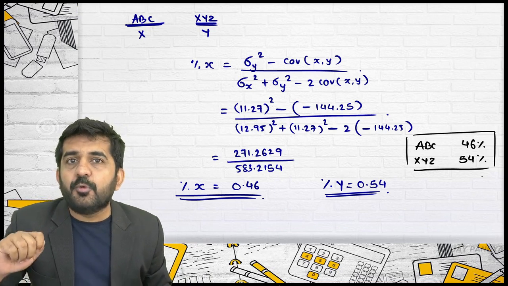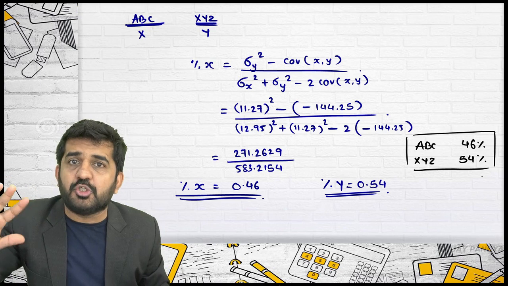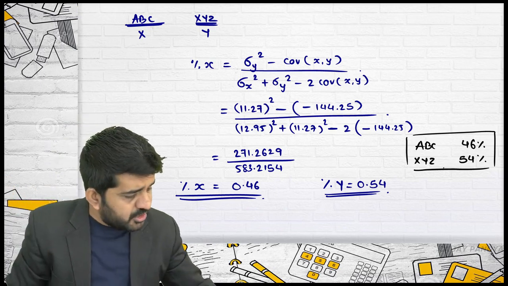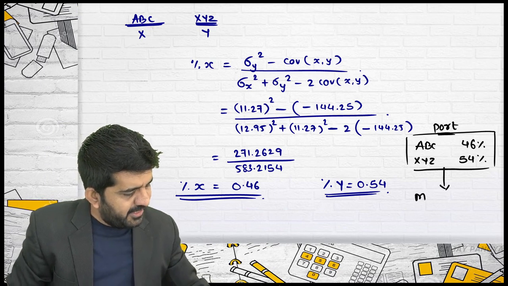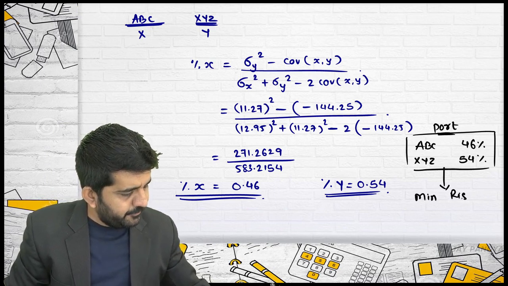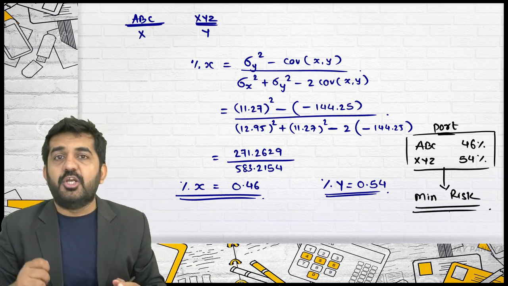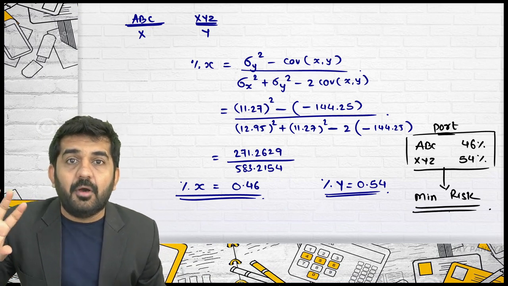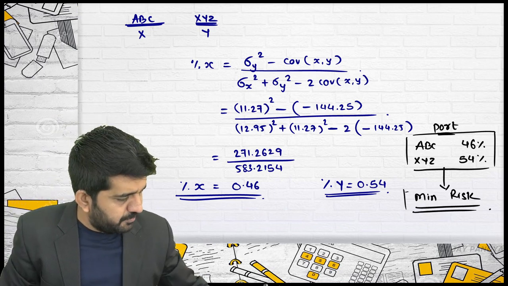No. Does this portfolio have the highest risk-return measure, that is Sharpe's ratio or Treynor's ratio? No. This portfolio, because of this combination, will have minimum risk. Is that right? This is not the optimal portfolio, but this is the minimum risk portfolio.